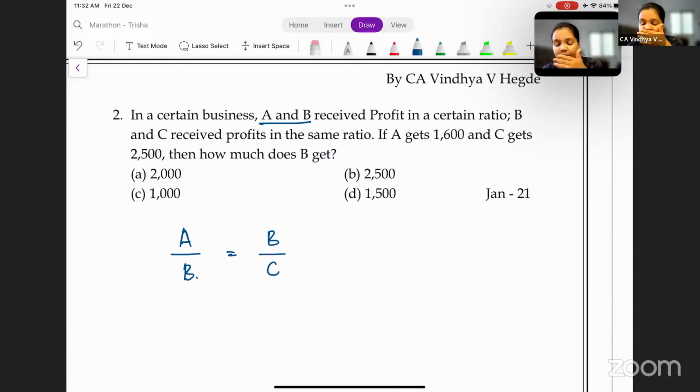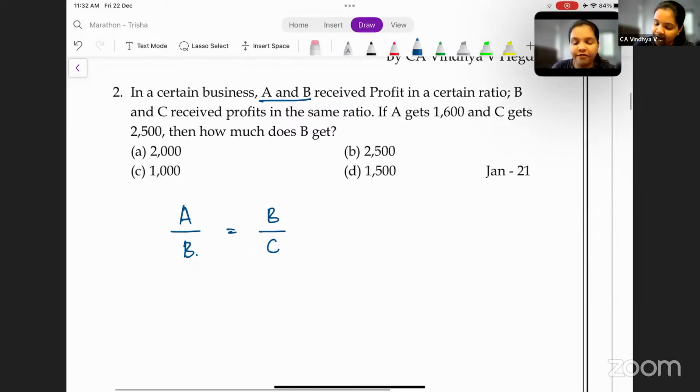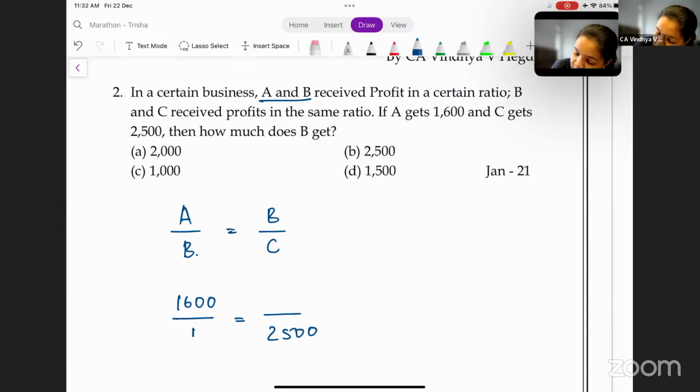Next, they say if A gets 1,600 and C gets 2,500, then how much does B get? Okay. Very good, Vinayak. Correct answer.